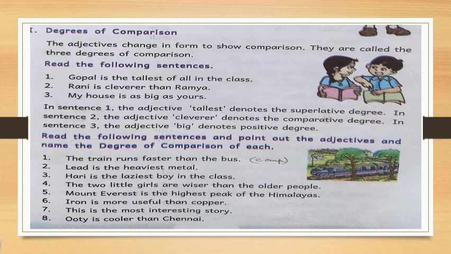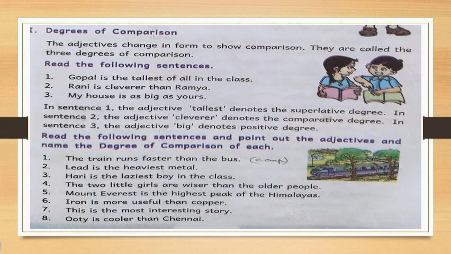The train runs faster than the bus. Here the comparison is between a train and a bus. So it is comparative degree. Fast, faster, fastest. Okay, here it is comparative degree. So here I gave the answer COMP. I wrote comparative. COMP means comparative. If it is superlative, you write SUP, or simply you can write C for comparative degree, S for superlative degree, P for positive degree. In that way also you can note down.